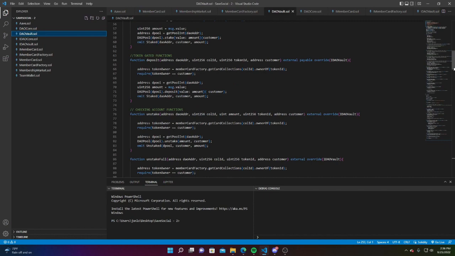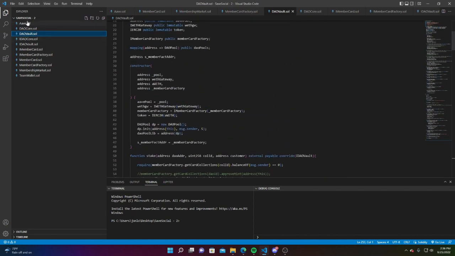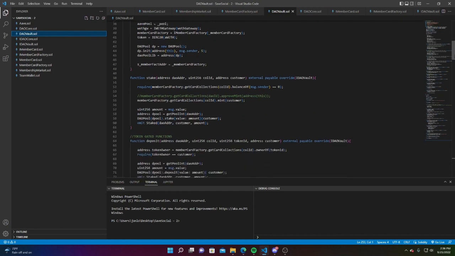This is the vault contract, and it's interfacing with Aave protocol. Basically, people stake Ethereum in the vault, and then they generate yield from Aave. We wanted to use Ethereum in this case just because it generates a little bit more than USDC. But future plans would be to use USDC.